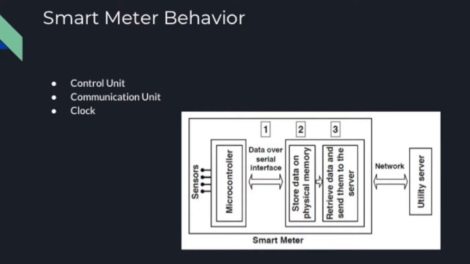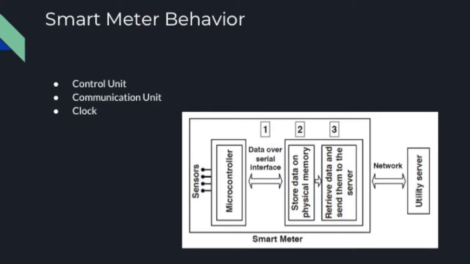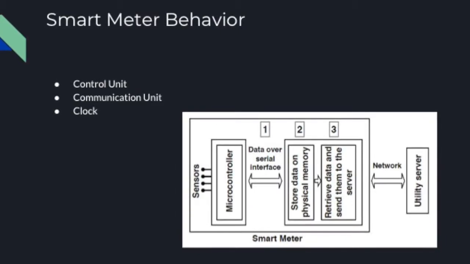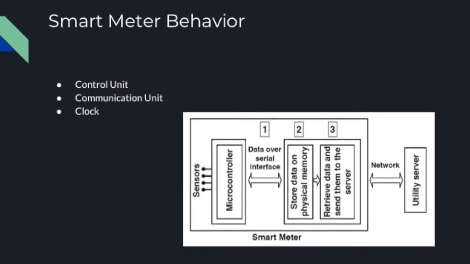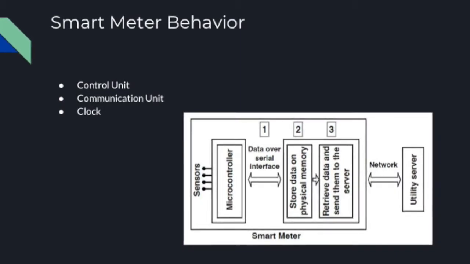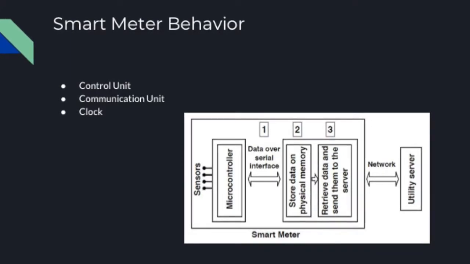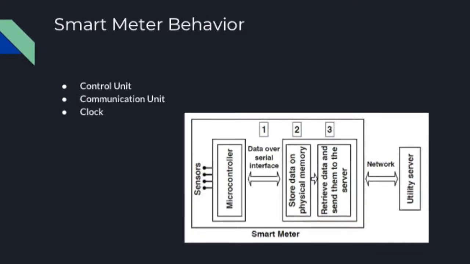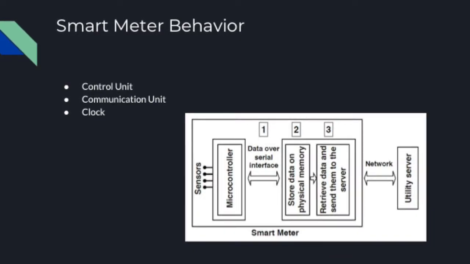The control unit, which essentially runs the system and decides how the operations are performed. There is the communication system, which allows the smart meter to communicate with a network, with the electrical infrastructure in this case. And then there is the clock that keeps everything synchronized and is used for time of use billing for peak time. So you can see in the diagram the model of the data flow in the system, which